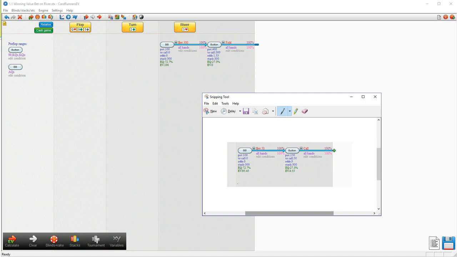But in this case, despite betting 300 having a higher expectation than 50, we saw that we could probably value bet for 100, or even anywhere between 50 and 300, where we value bet, we get called with some frequency, and we should expect our expectation to be higher in that case. So although turning the hand into a bluff is profitable, once again, that doesn't guarantee that it's going to be the max EV thing to do, and we should be able to find a value bet in this situation.